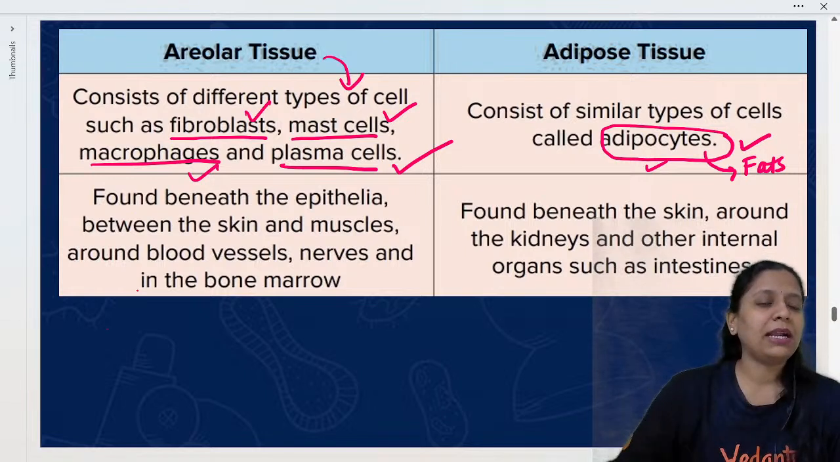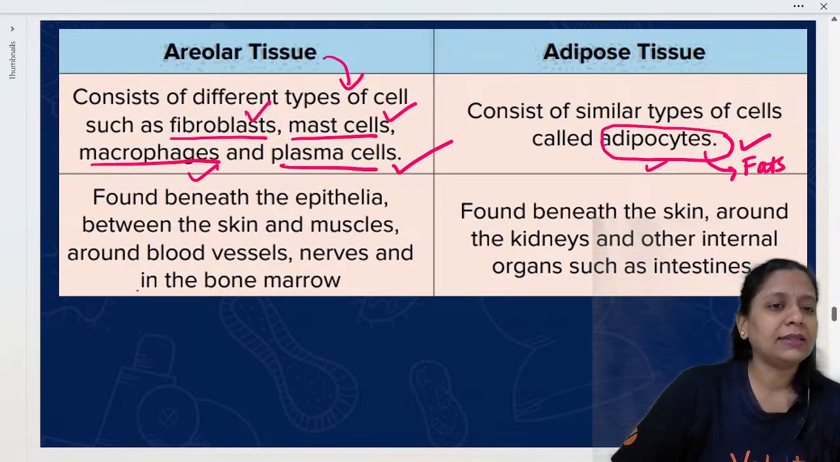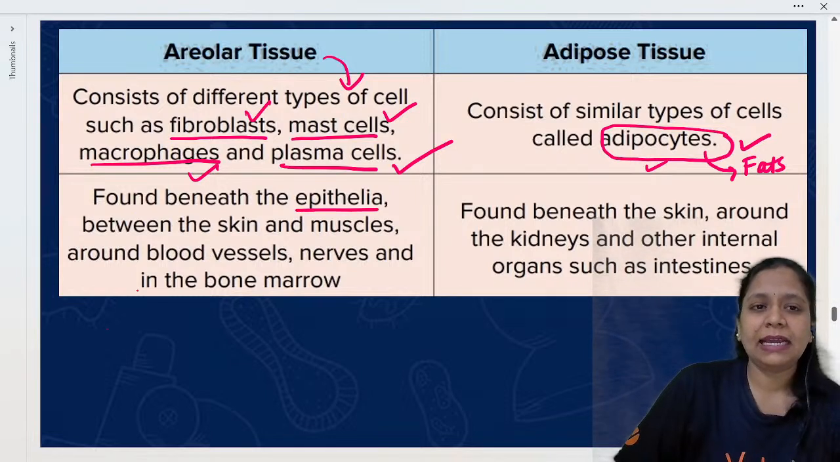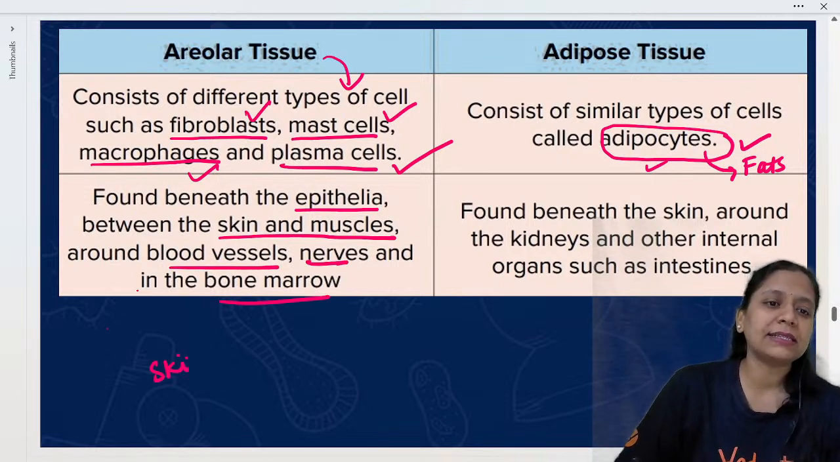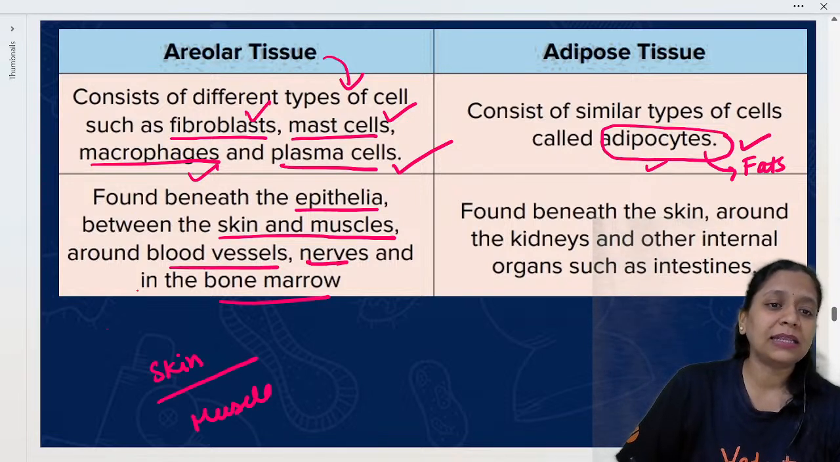Next, another point, the main important point. It is found beneath the epithelia, that is the skin, between skin and muscle, around blood vessels, nerves and bone marrow. Suppose this is skin and muscle. Between skin and muscle there is areolar tissue.